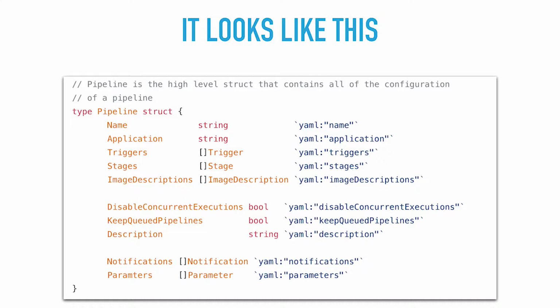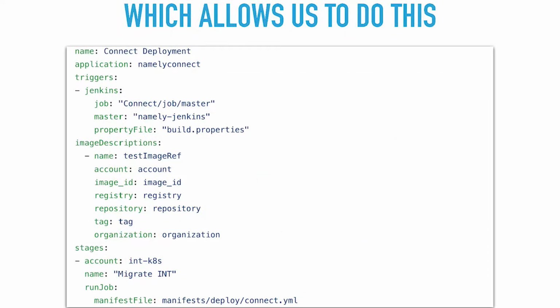You can actually see that we have a name, application, all of the triggers that you may want to have, stages, image descriptions, since we use Docker for everything. So we're describing what an image might look like, et cetera, notifications, parameters, and there is a typo in there, but it still works, I promise. Okay, so that's great.